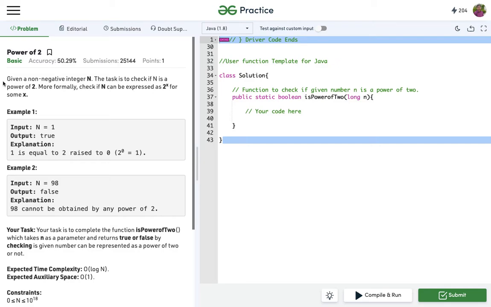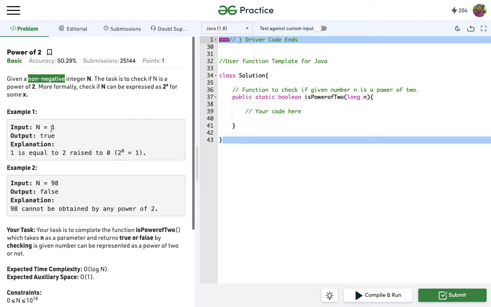Power of 2. Given a non-negative integer n, the task is to check if n is a power of 2 or not. More formally, check if n can be expressed as 2 to the power x for some x, and x must be a whole number. So let's check the example.